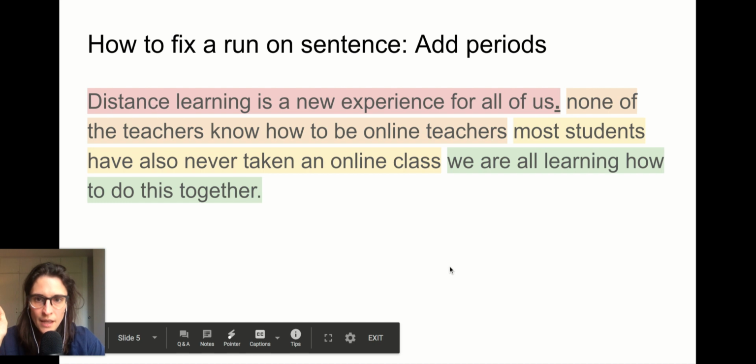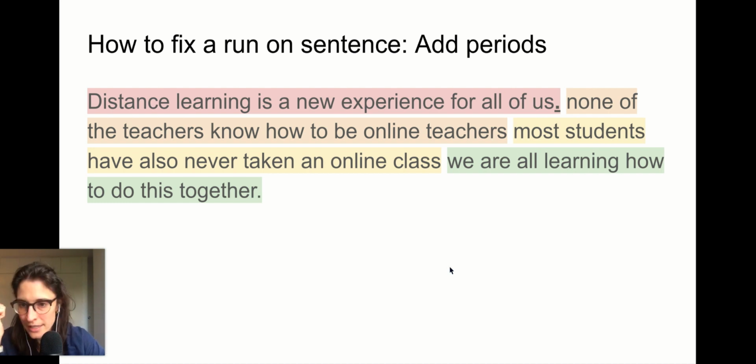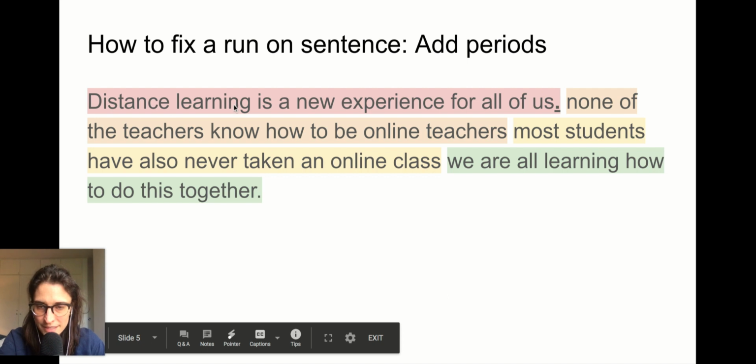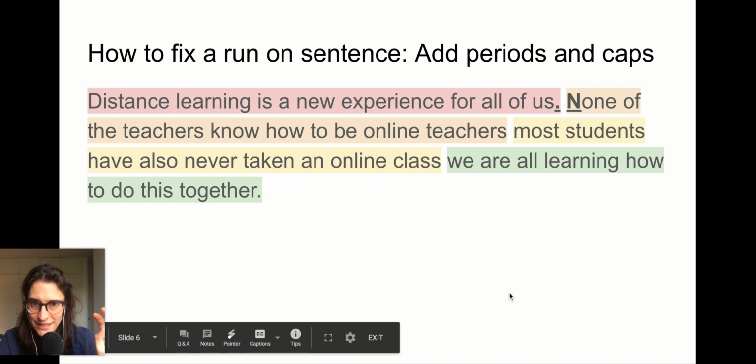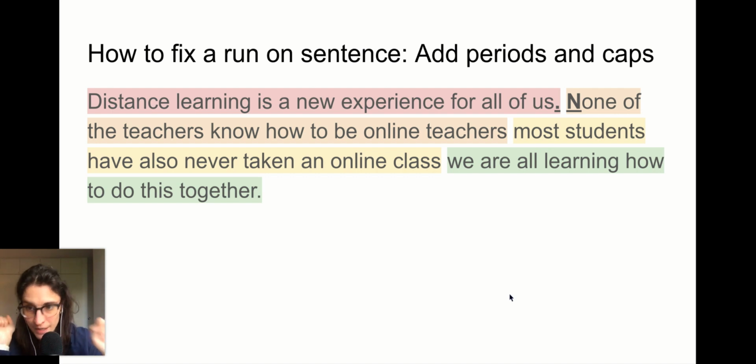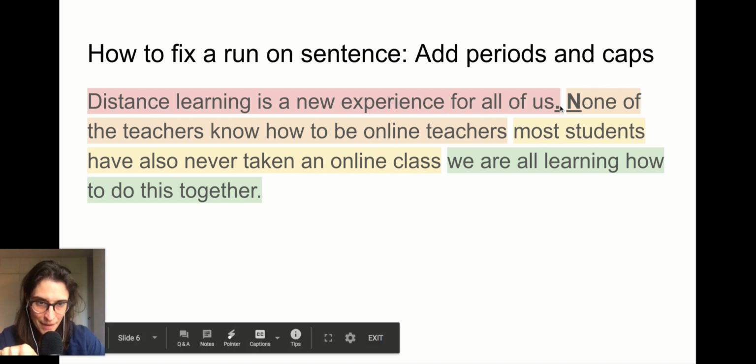Okay. Now, the first way to fix a run-on sentence is to add periods. So if you look at the end of my red sentence, I added a period. Distance learning is a new experience for all of us. Period. Awesome. All right. So I added a period right there. Feeling good about that. But don't forget your capital letters after a period. Okay. So then I add my capital letter. None of the teachers know how to be online teachers.